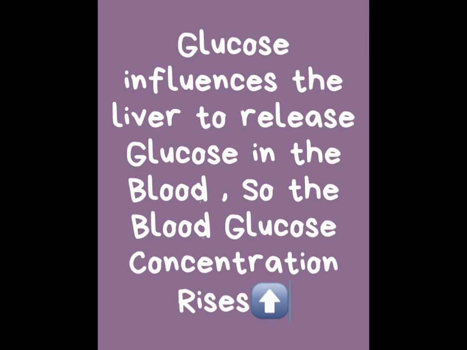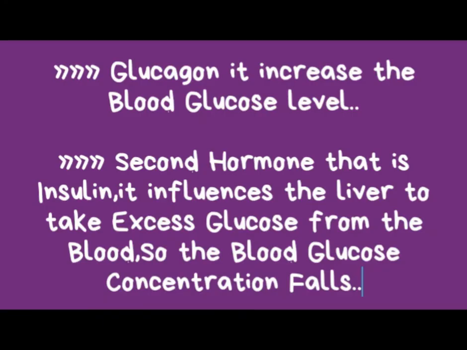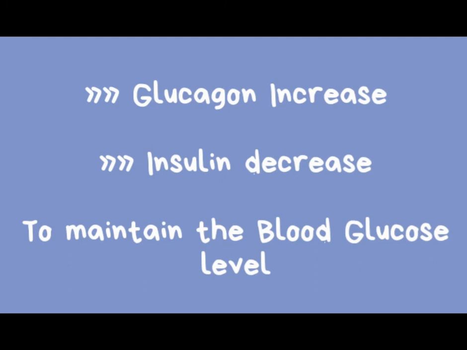So the hormone glucagon increases the blood glucose level. The second, complementary hormone, insulin, influences the liver to take excess glucose from the blood, and so the blood glucose concentration falls. So basically glucagon increases and insulin decreases the blood glucose level to maintain it.